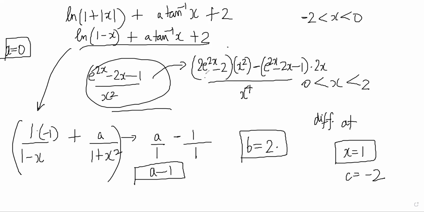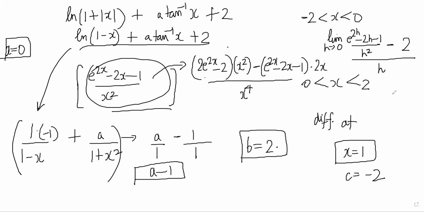Okay, so maybe then instead of doing this, I will just do it properly here. To find the derivative here, I will take the limit as h tends to 0 of f of 0 plus h, which is just e power 2h minus 2h minus 1 by h square, minus f of 0, all divided by h. This is the limit.